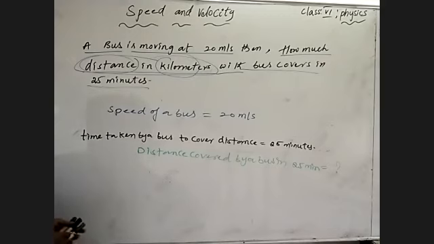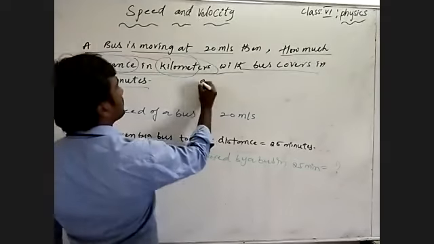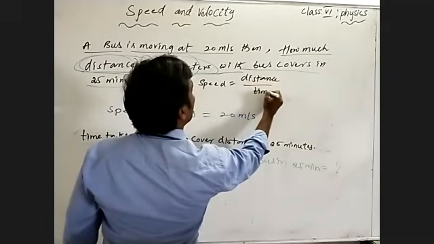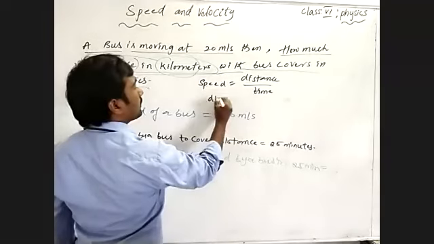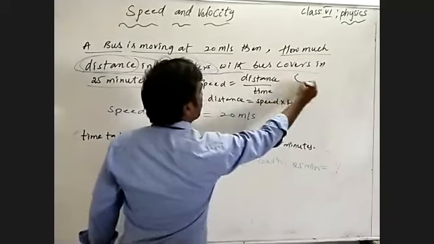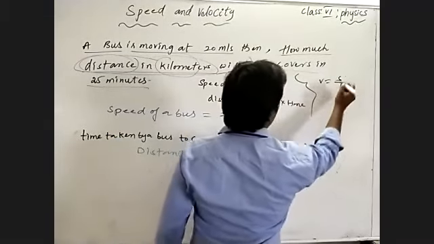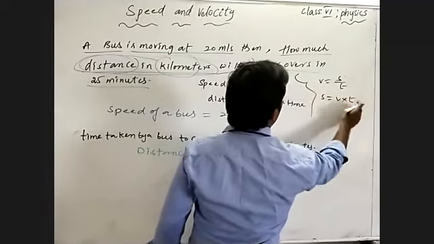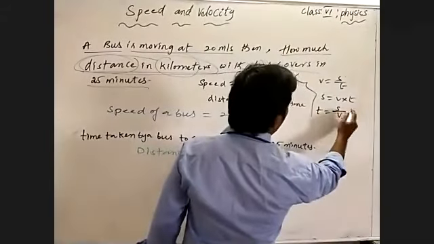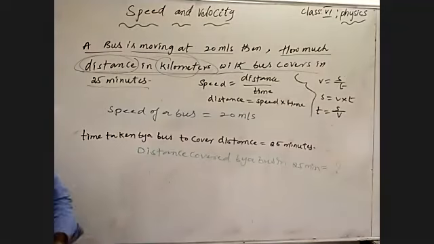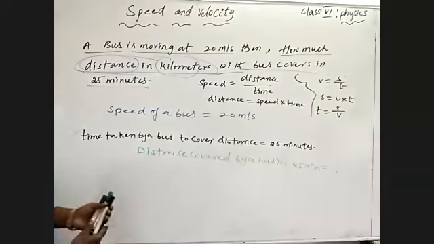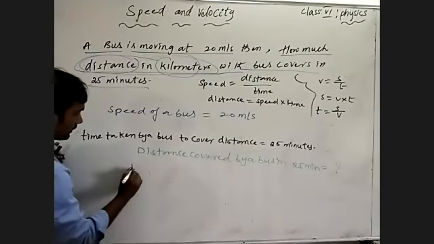Coming to that, we know the formula. Speed is equal to distance by time. We need distance, so by transferring time, distance is equal to speed into time. So V is equal to S by T. Distance or displacement is equal to velocity into time or speed into time. Understand? If you need time, time is equal to distance by speed or displacement by velocity, whatever you can write. We need distance, so speed into time. So by substituting those values,